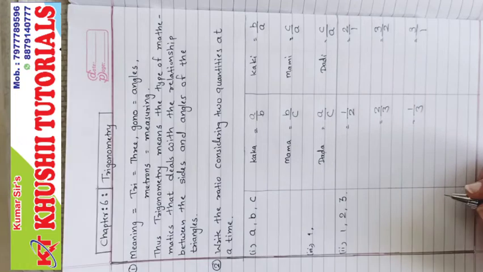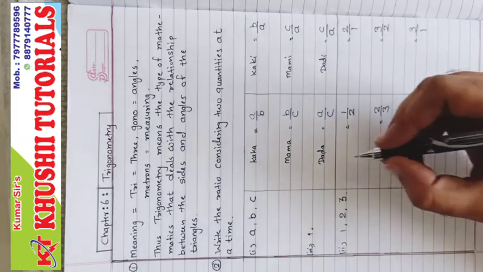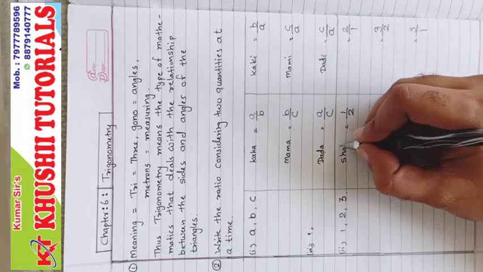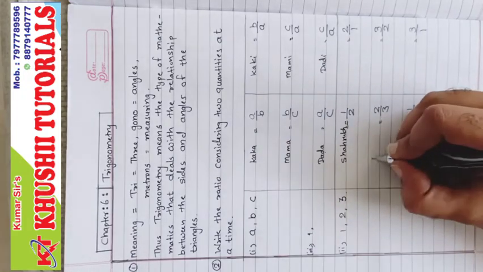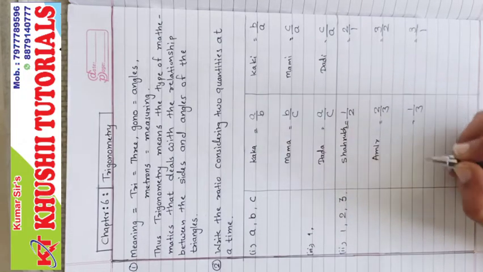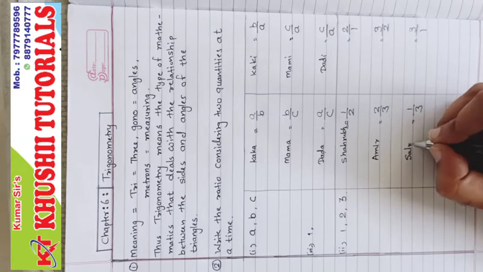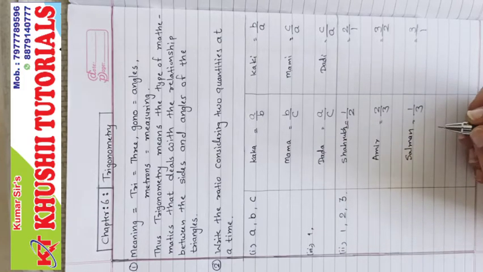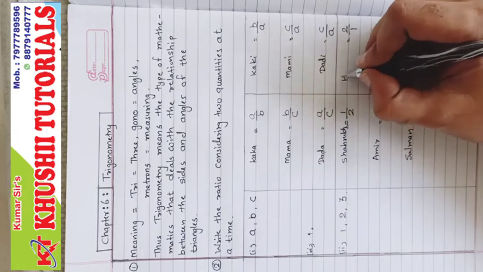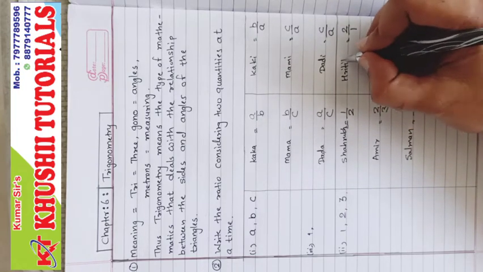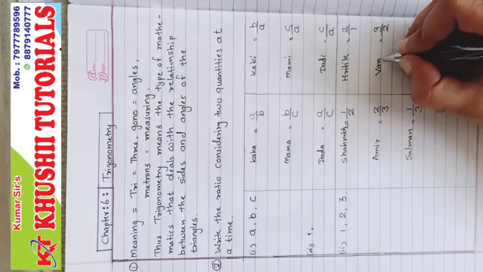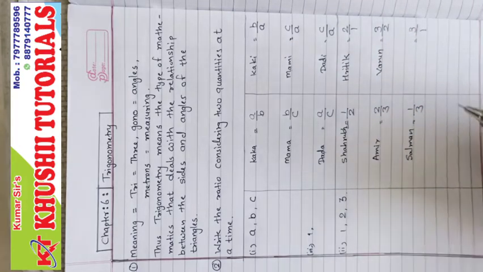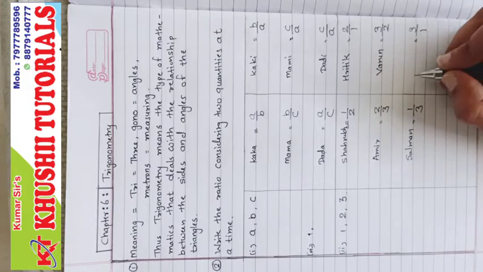This time we will give name of actors like Shah Rukh, Amir, Salman, correct. We will take Hrithik, then we will take Varun, and one more, John.